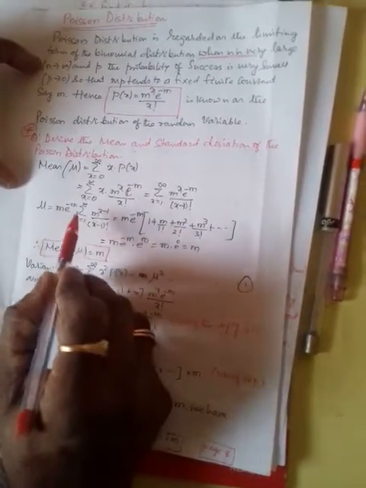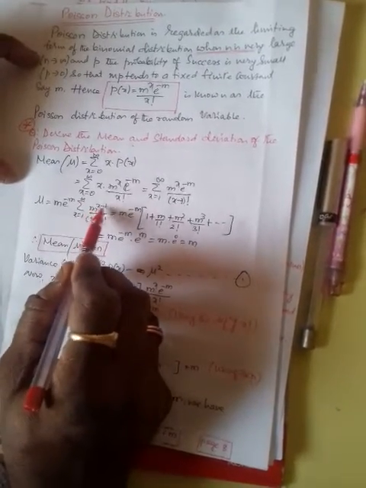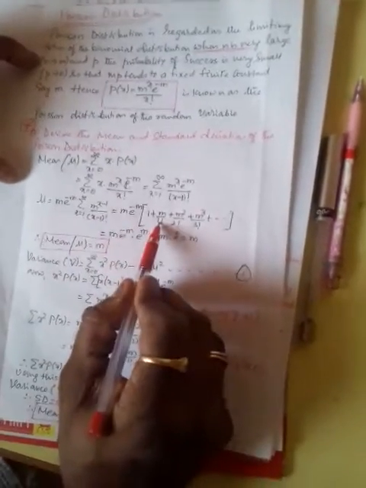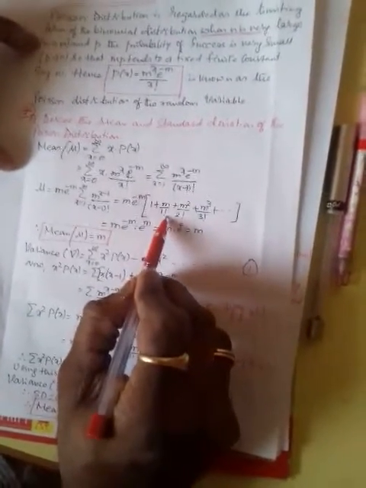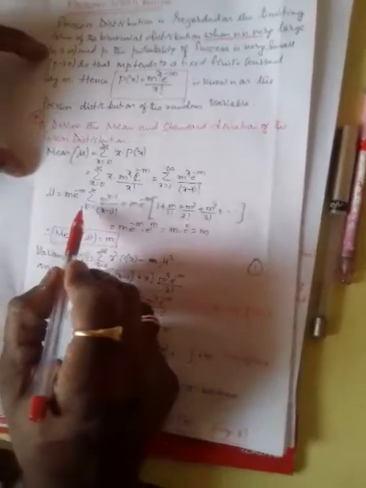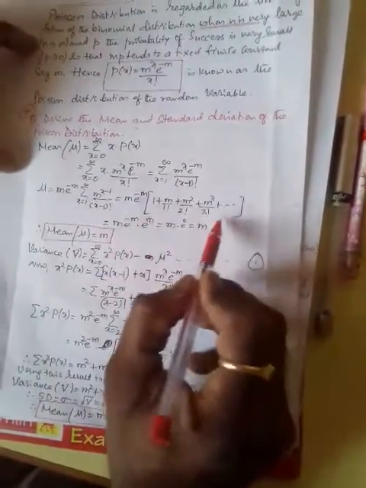Take x equal to 2. x equal to 2 is what? m to the power 2 minus 1, that is m divided by 2 minus 1 factorial, that is 1 factorial, m upon 1 factorial. For x equal to 3, this term will be m square upon 2 factorial. For x equal to 4, m cube upon 3 factorial. Refer to the expansion shown under the square bracket.